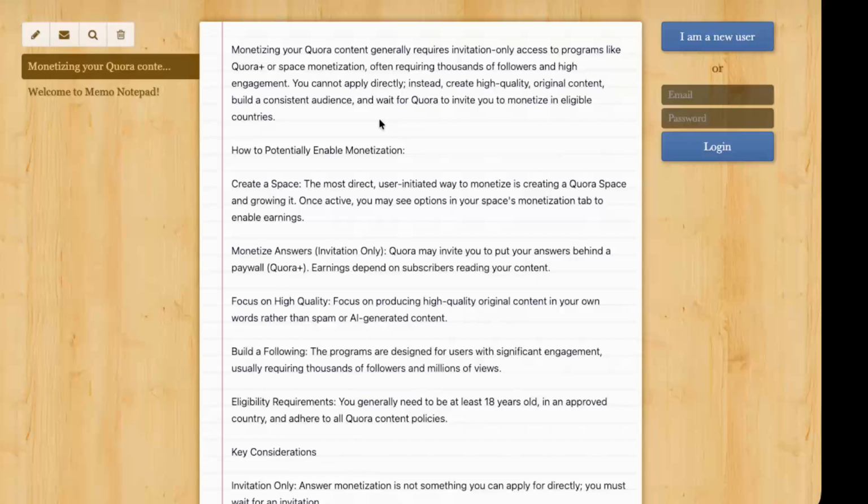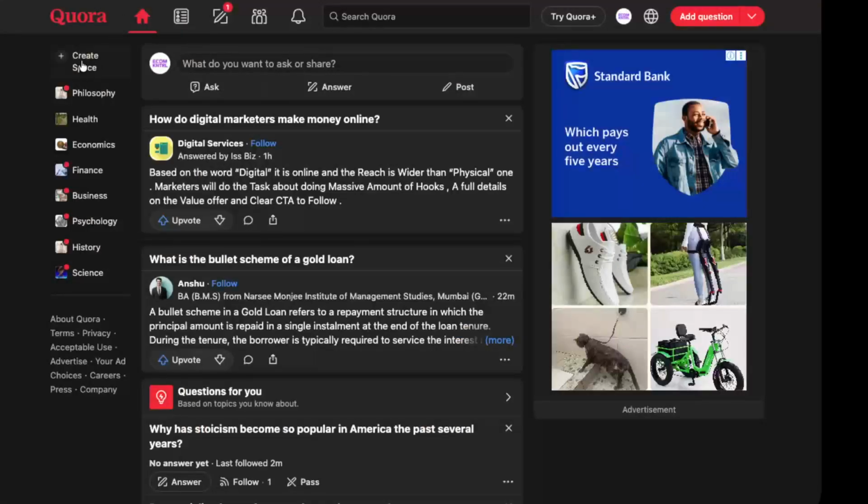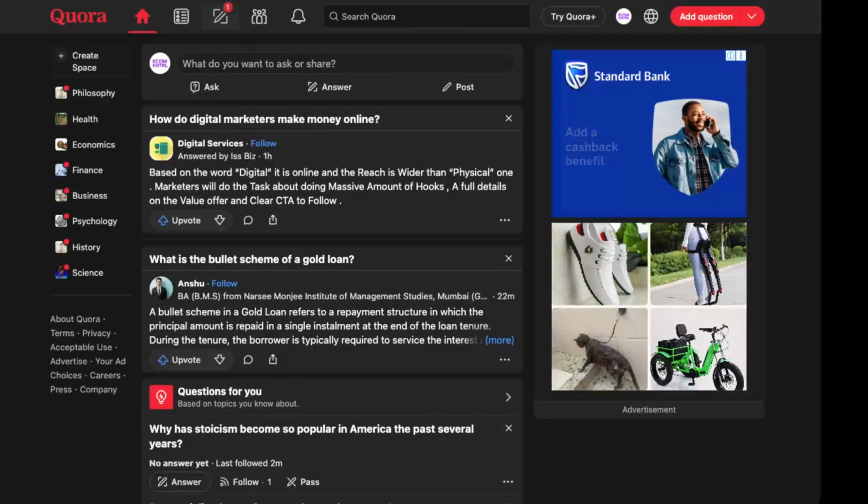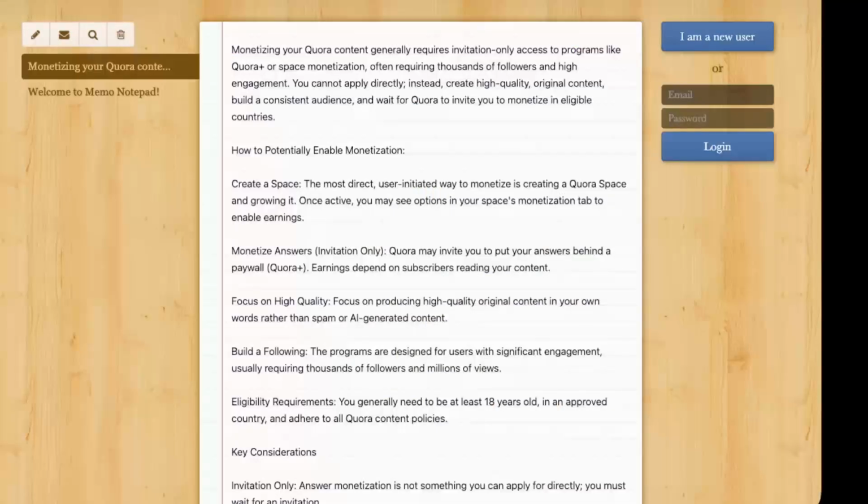So what can you actually do to move toward monetization? The most direct path you control is creating and growing a Quora space. A space is like a mini community around a specific topic. Once you create a space and start posting consistently, engaging your audience, and bringing in followers, you may eventually see options appear in the monetization tab of that space. That's where some creators can enable earnings from their space activity, such as partner programs or revenue sharing where available.